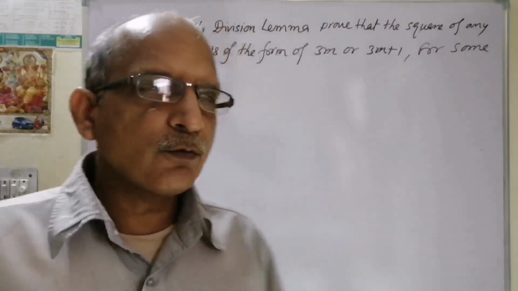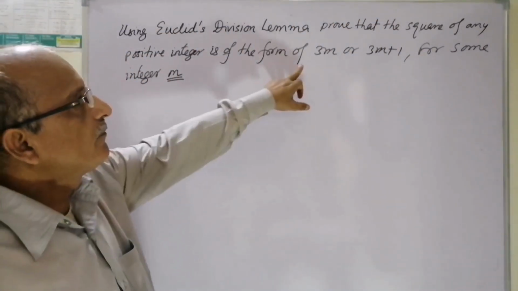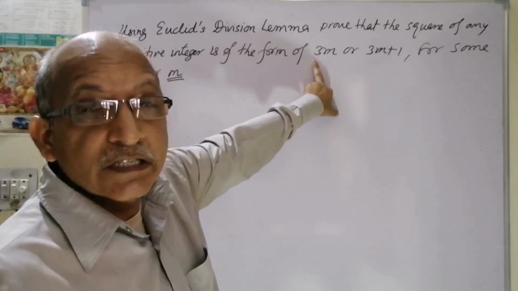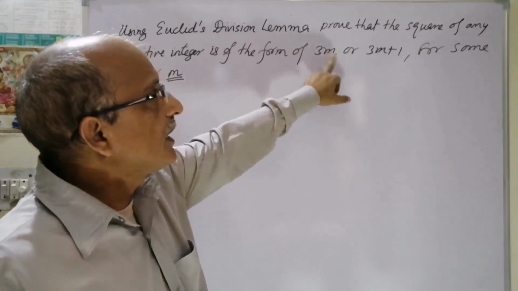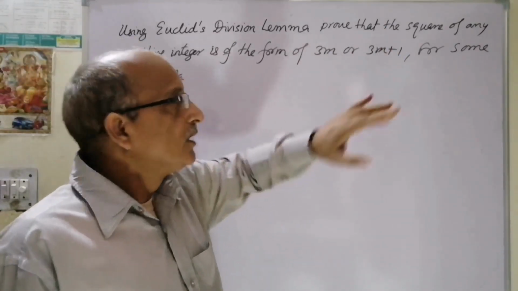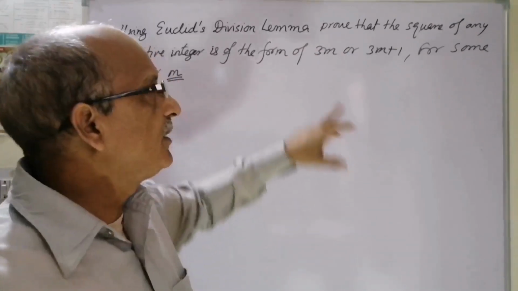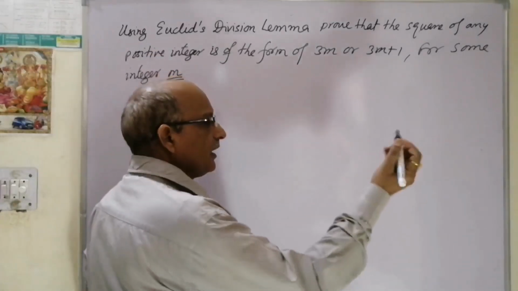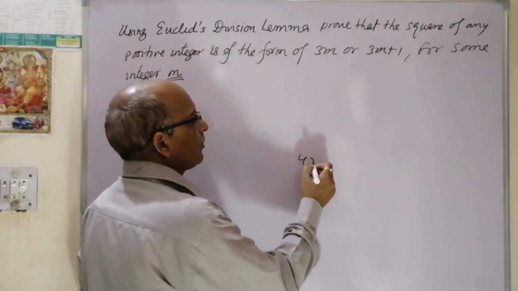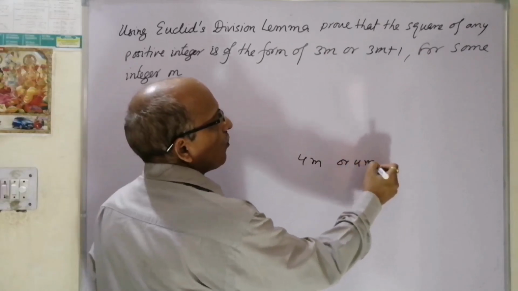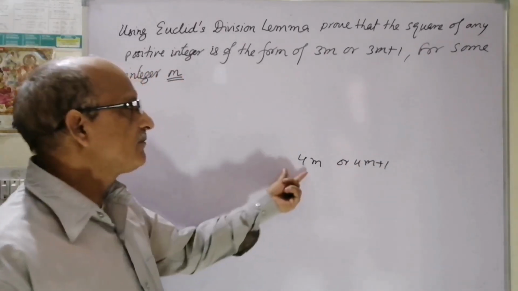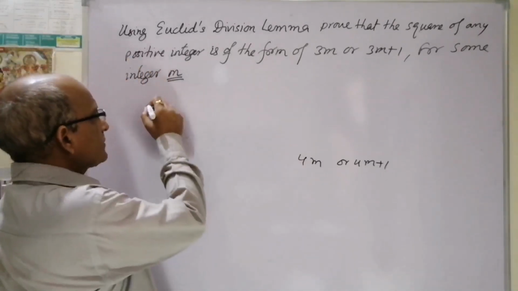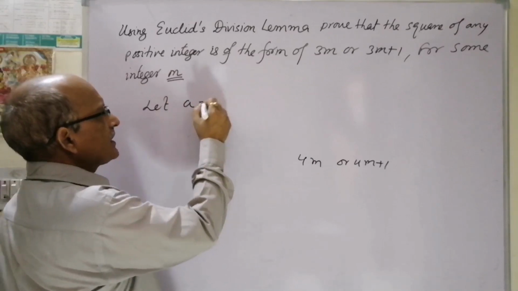So again I would like to remind you, if something is to be proved, we have to look at the number representing b. Here, 3m plus 1. So we have to think that b is 3. Sometimes we have to prove that the square of a number is of the form 4m or 4m plus 1. In that case we'll consider b as 4. Means in this question we'll take, let a is equal to